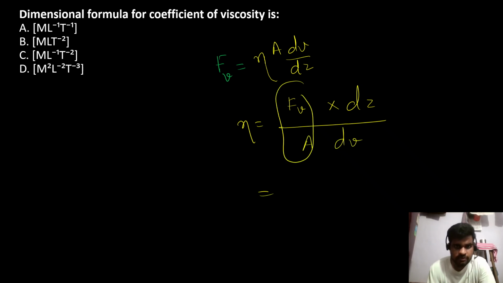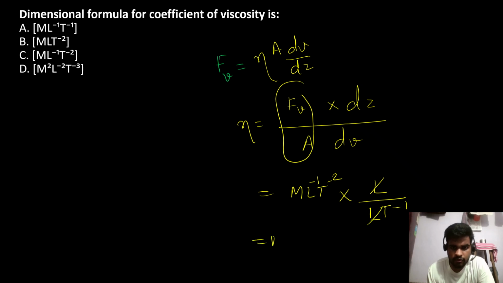Force per unit area, dV by dz, LT raised to minus 1 by L, ML... this goes up and it becomes plus 1. So you got this a minus 2 plus 1 minus 1. Answer to this question is option A.